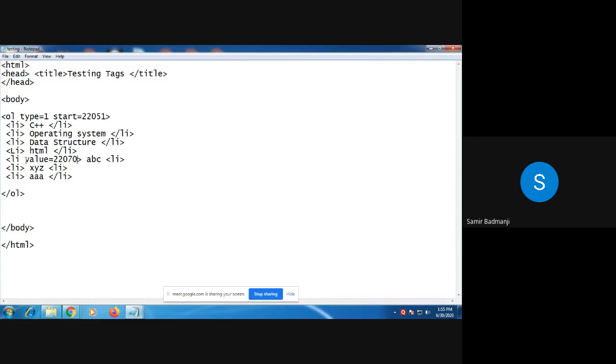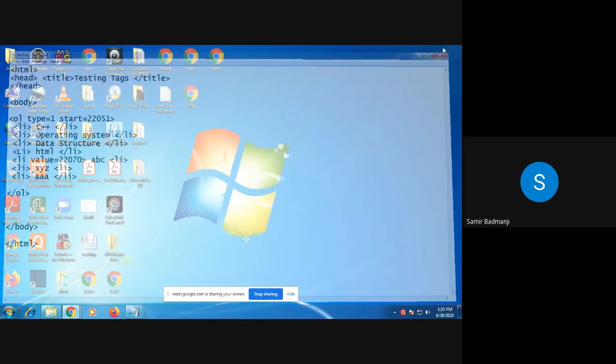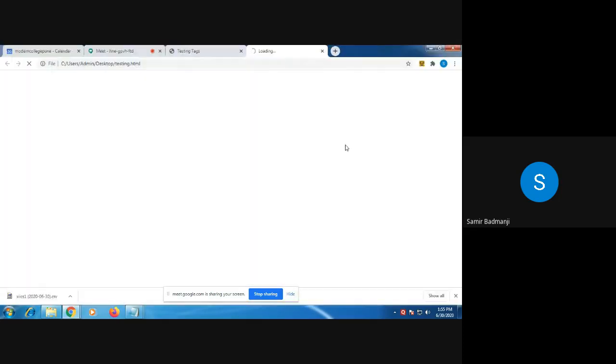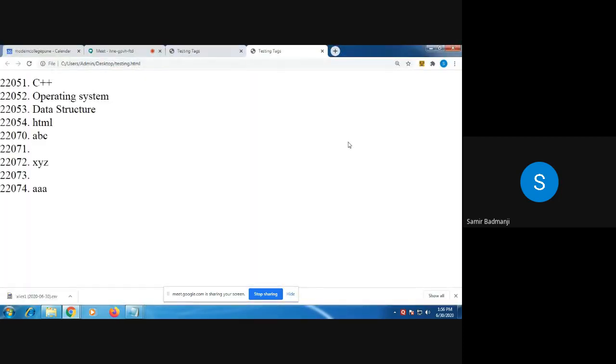All of you can see this attribute? Now this attribute I have not used in the OL tag, but I have used it in the li tag. Value is equal to 22070. By using the value attribute, you can change the sequence of the numbers anywhere in between. Now we'll just see the output. Can you see the output?